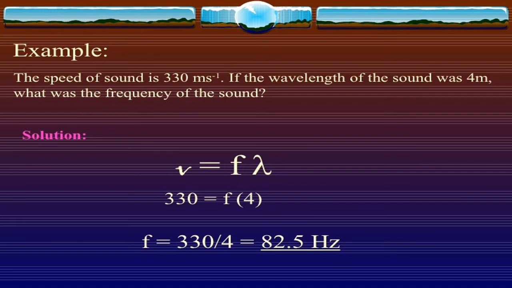We will use the wave equation because it gives us the speed of sound and its wavelength. The speed equals 330, frequency unknown, lambda equals 4. So f equals 330 divided by 4, which equals 82.5 hertz. This is the calculation of frequency.